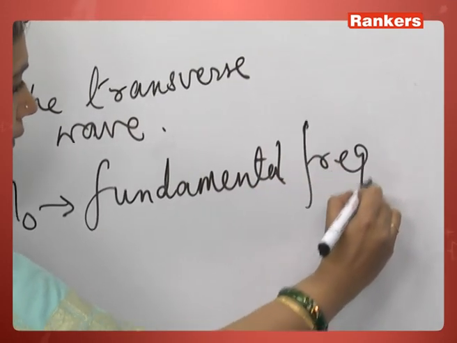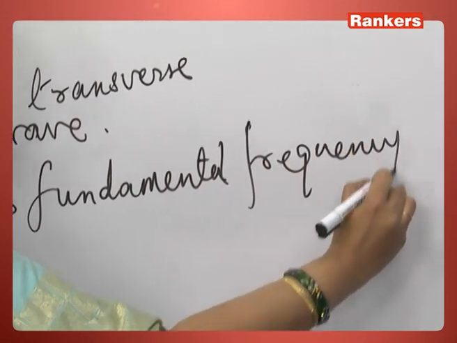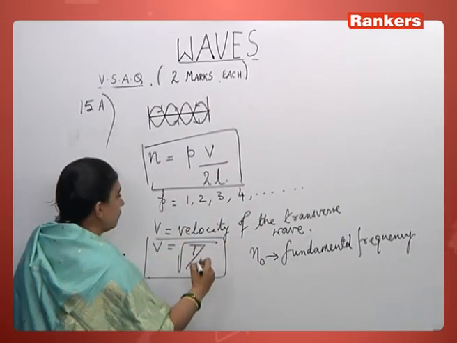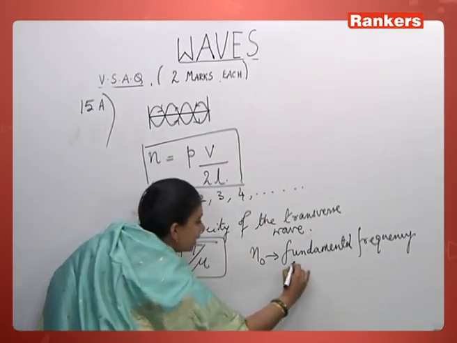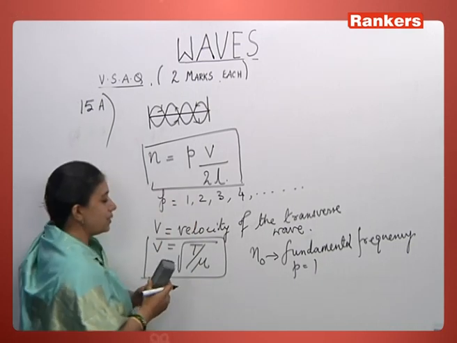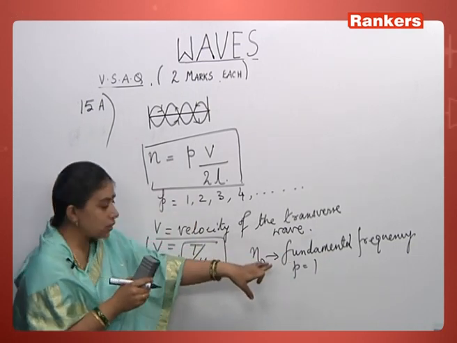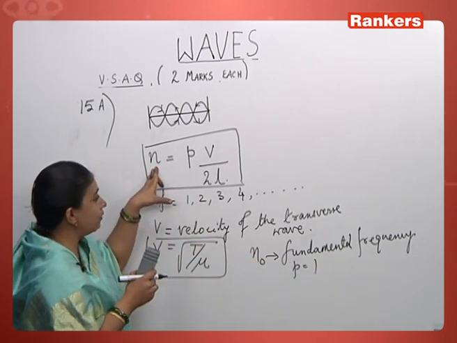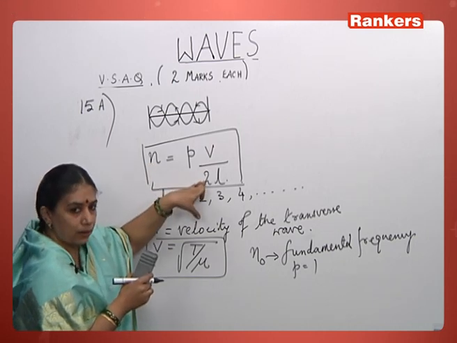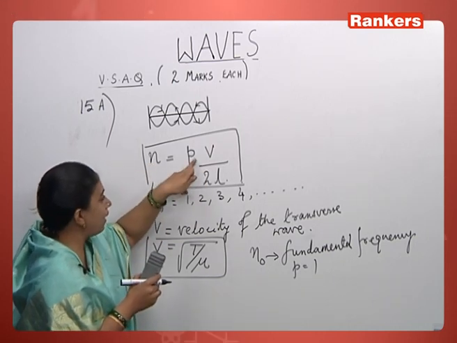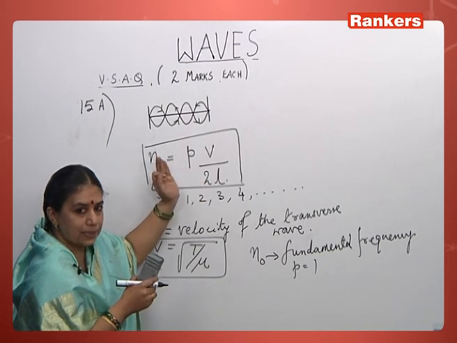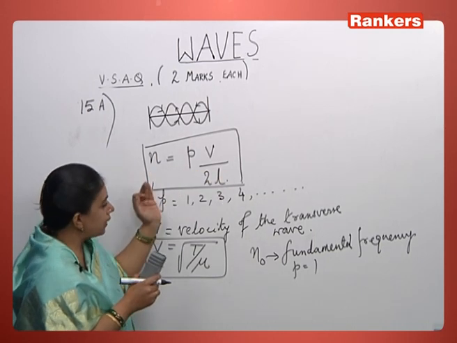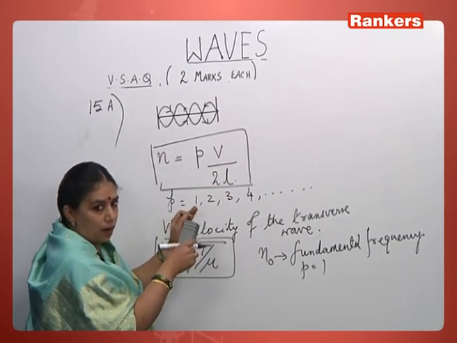Of the string, and that is nothing but equal to when we say that P is equal to 1. That is, when the string vibrates in one loop, it's called the fundamental frequency, and we have the frequency as V by 2L. If it vibrates in 2 loops, we'll have 2V by 2L. If it vibrates in 3 loops, 3V by 2L. So it has both the even and the odd harmonics.